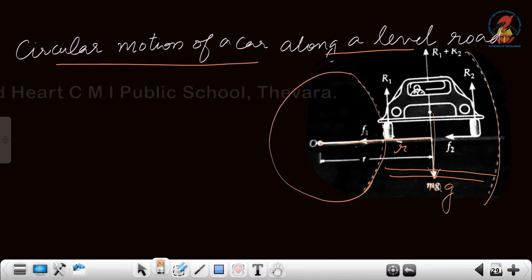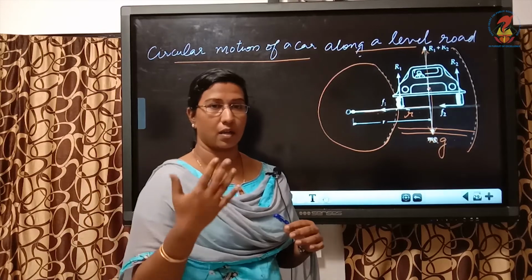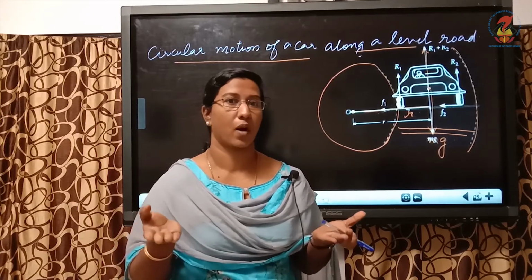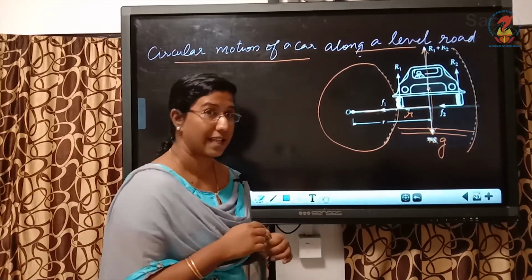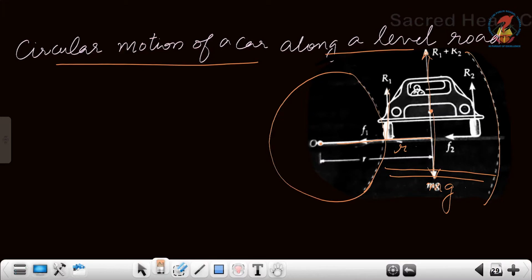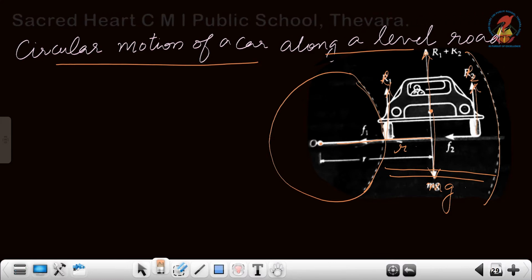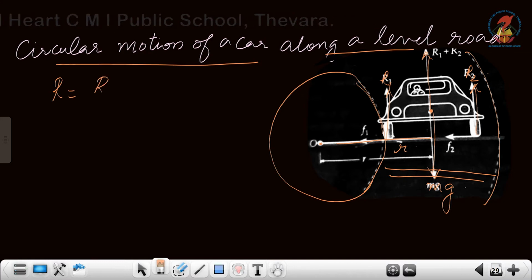So automatically the reaction is acting upward. Now what is reaction? It is the force provided by the road to the vehicle. So how will the force be provided? It will be provided through the contacting portion, isn't it? That is the tires, which means the inner tire, the tire which is near to the curved portion, is provided with the reaction R1, and the outer tires are provided with the reaction R2, such that the net reaction which is acting upward is R equal to R1 plus R2.